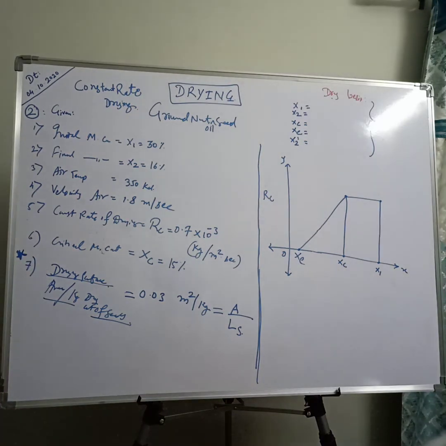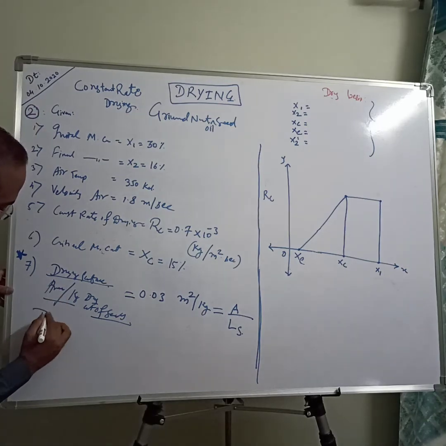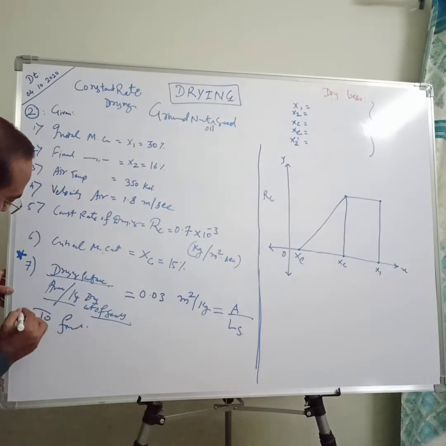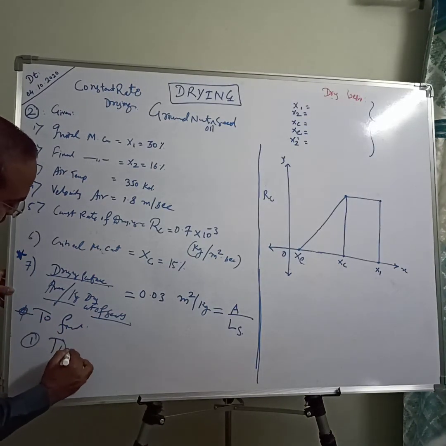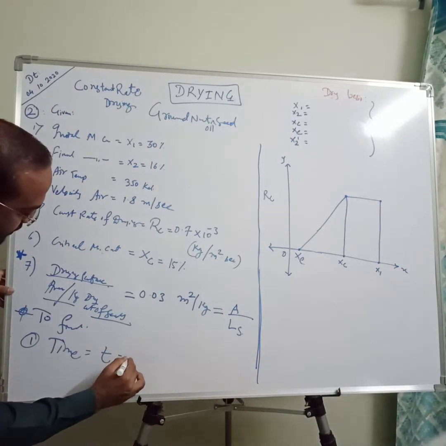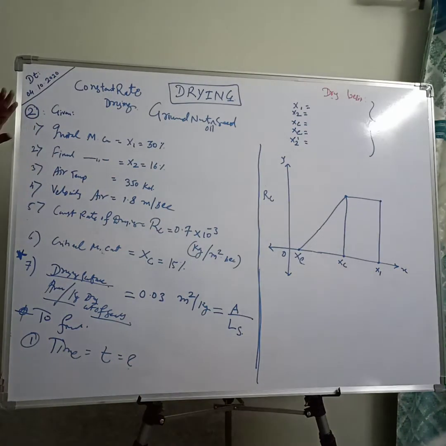And what we need to calculate here is the time of drying, that is T. These are all the given things for our numerical.